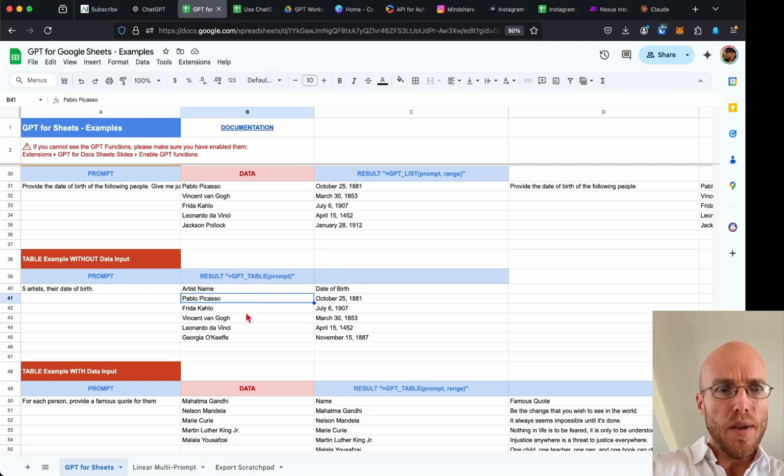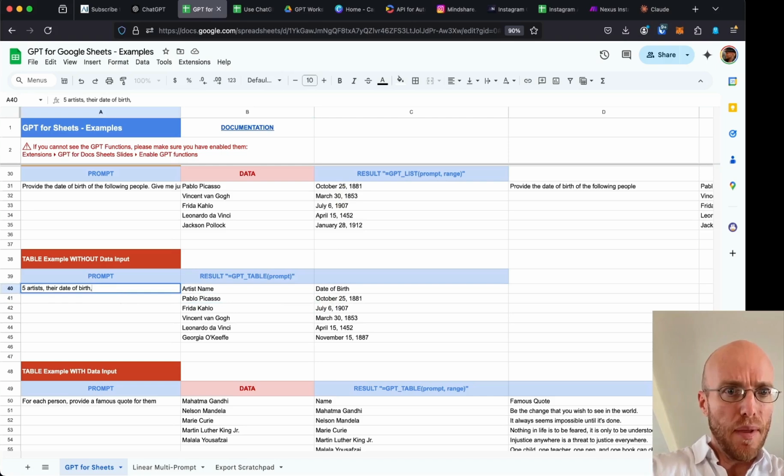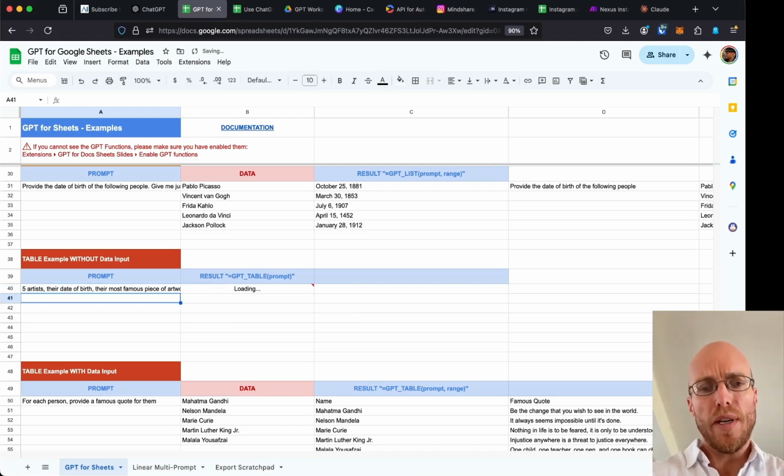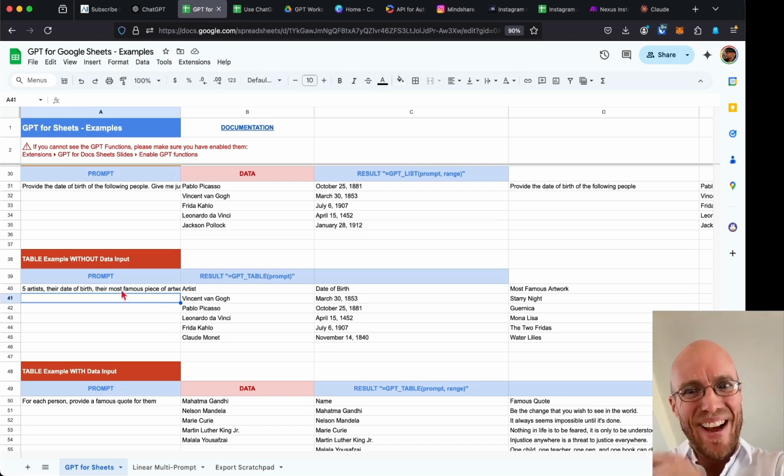Yes, it's the same. So now what we could do, I could say their most famous piece of artwork. Now it should do 3 columns, which is very cool if it works. All right, most famous artwork, Starry Night, Guernica. So this is perfect. I didn't even have to enter, it's literally doing it correctly.